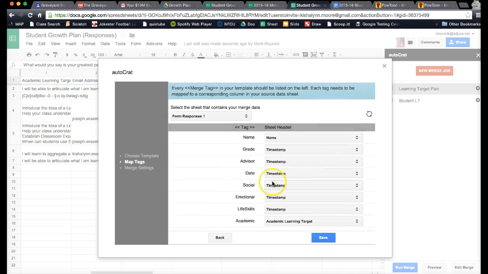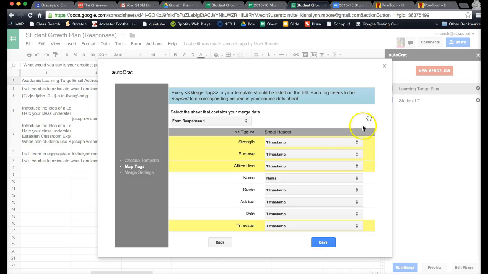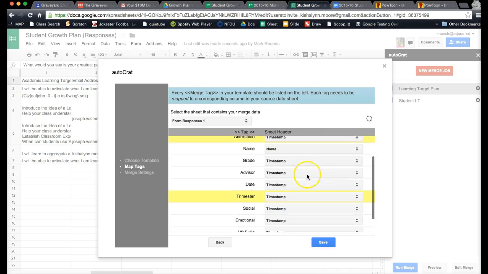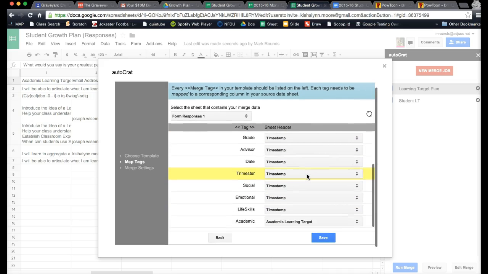It looked like it opened up in a new document. It's almost like it's not seeing all the merge tags that we put in there. There they are. Okay, cool. But it looks like it changed them all to timestamp, which is weird.